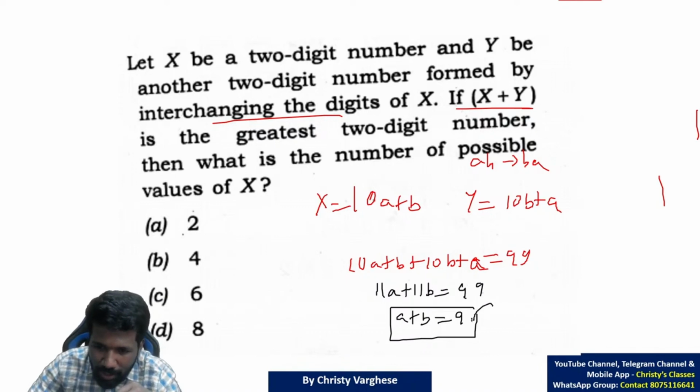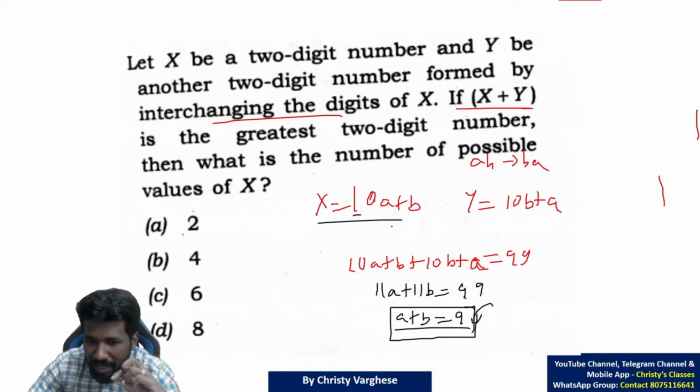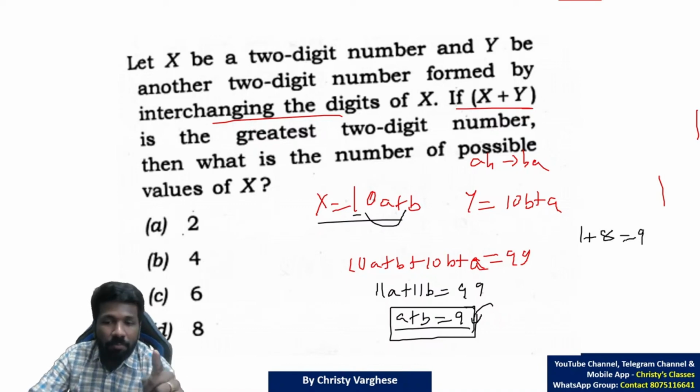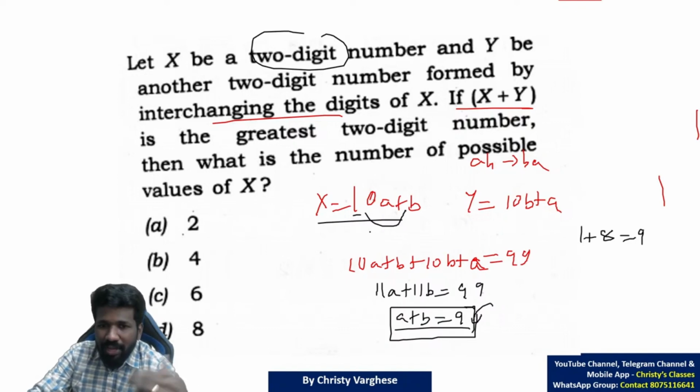Or you can remember this by heart also. So A plus B is equal to 9. That is what we have got as simplification. After simplification, what is the number of possible values of X? That means whatever possible values of A plus B are there, that many values of X will be there, right? Because X is 10A plus B. So A plus B being 9, what are all the possibilities? 1 plus 8 is 9. Taking 0 plus 9 is not okay because that is not a 2-digit number. Because 0 plus 9 means 09 will be the number.